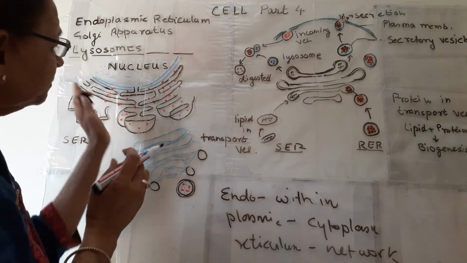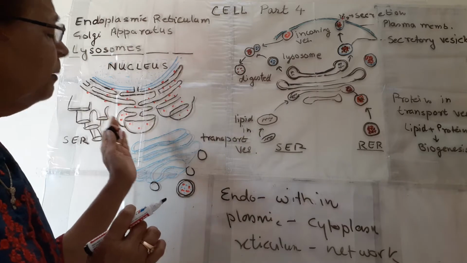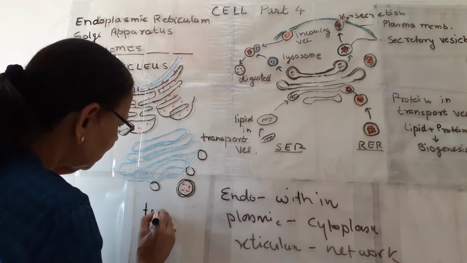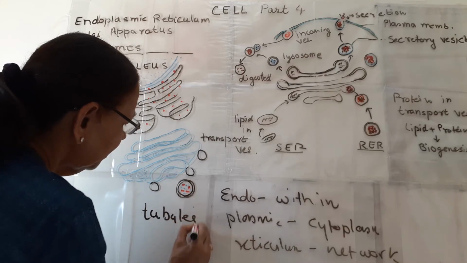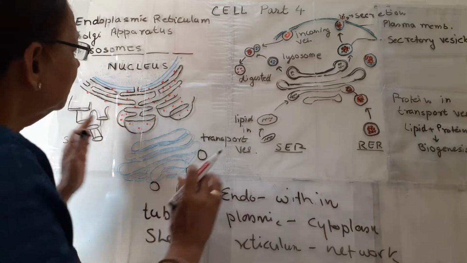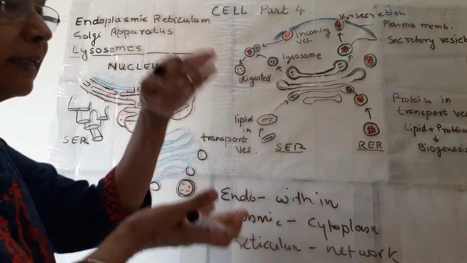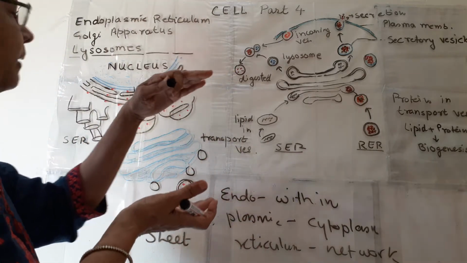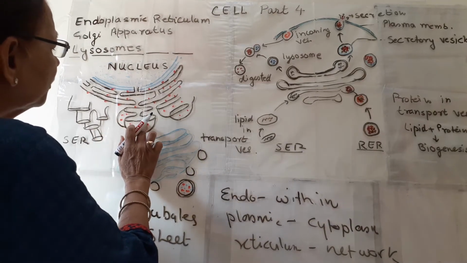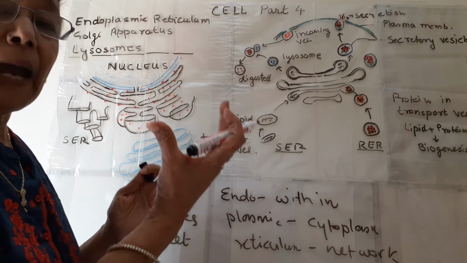This is endoplasmic reticulum. It is made up of tubules and sheets. Sheets and tubules together form this stack shaped reticulum, and they look like vesicles or bags.